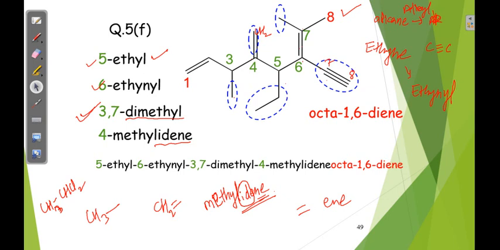Now you have to arrange in alphabetical order. In this alphabetical order, di is not preferred, di should not be considered. After di, all are E and M. E: ethyl, ethynyl, then methyl, methylidene, okay. This is the sequence, you can cross check once. Di we should not consider in alphabetical order because that is a numerical prefix.